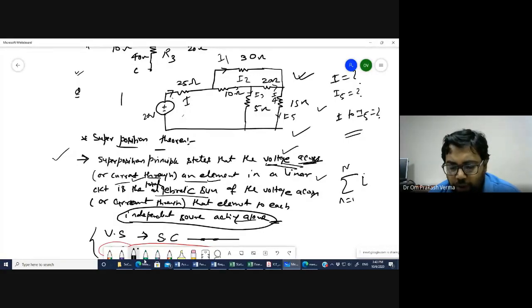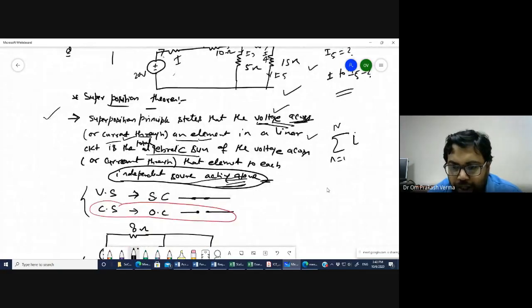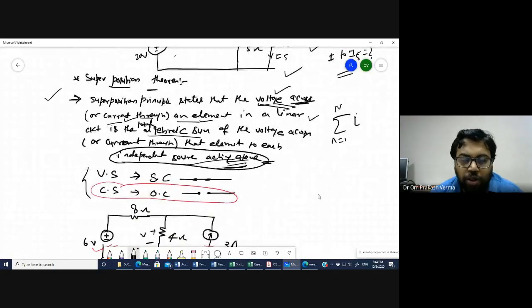of the independent source active alone. Of the independent source active alone means, let's say there are more than one source, either in the form of a voltage source or a current source.